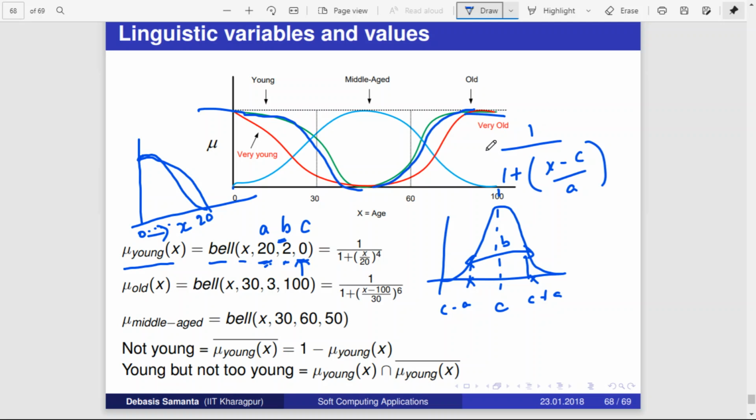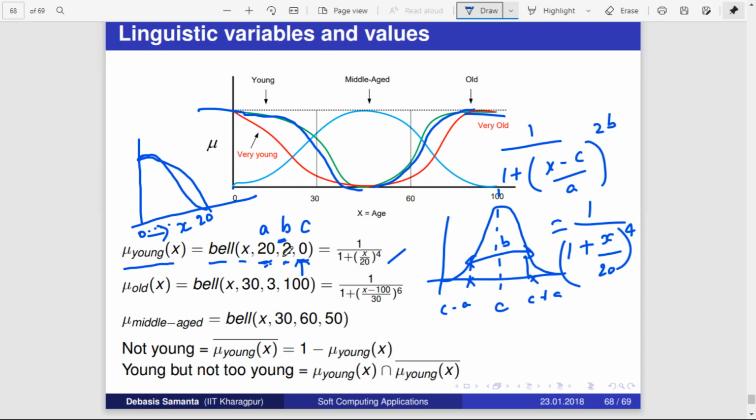When you plug in, x is whatever the input is. x minus c is x minus 0, divided by a, which is 20, to the power of 2b. b is 2, so 2 to the power 2 is 4. That is how you got this, right?